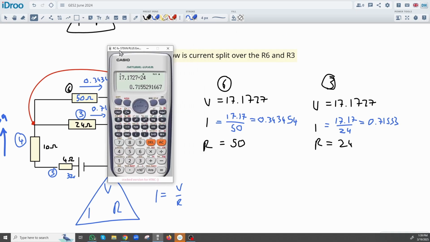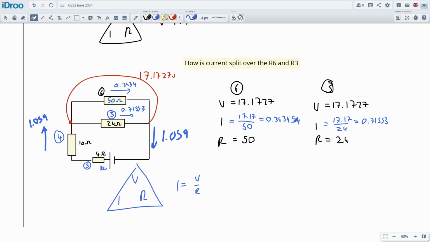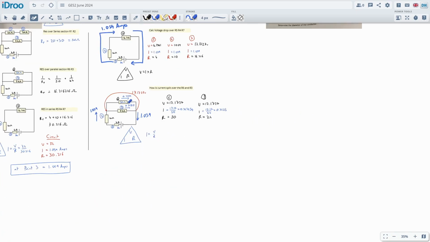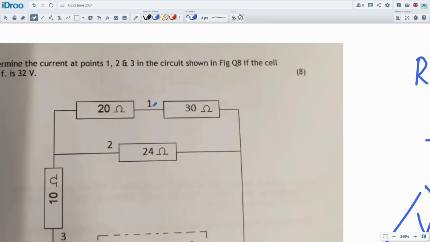So let's just add them together and double check that it actually works, to make sure I haven't made any mistakes. If I made a single mistake along the way, this shouldn't work, right? And it does, so it looks like it's all good. And this is the end of the question, because they just want the amperages flowing through those two sections. So if you get the question, they're asking for what's the amperage going through that top section and what's the amperage going through the bottom section.